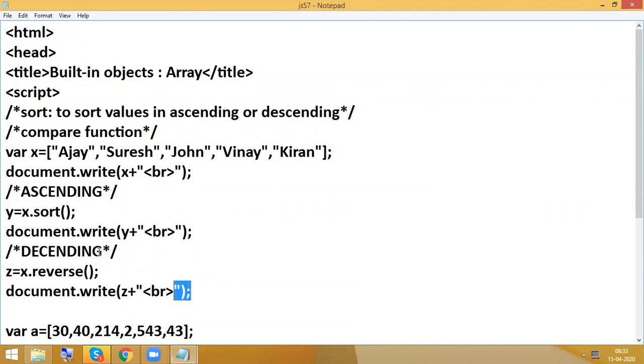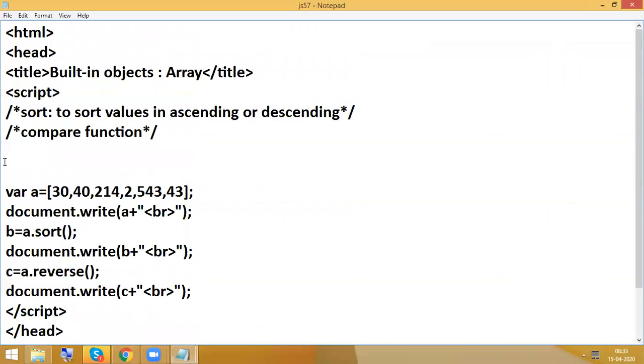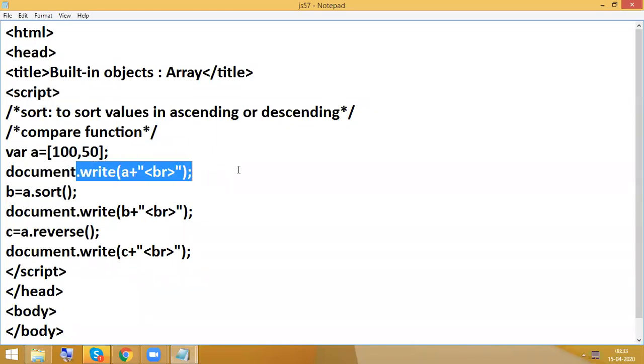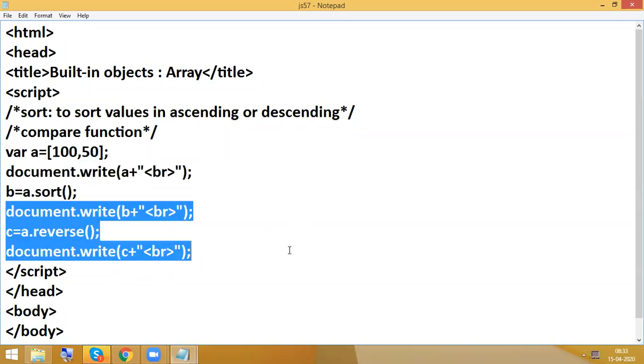So here, as usual, I am having numbers like this. To avoid confusion, first I will consider only two numbers here, 100 or 50. So now I'm able to display here 150. Okay, so Control S to save and check the output.